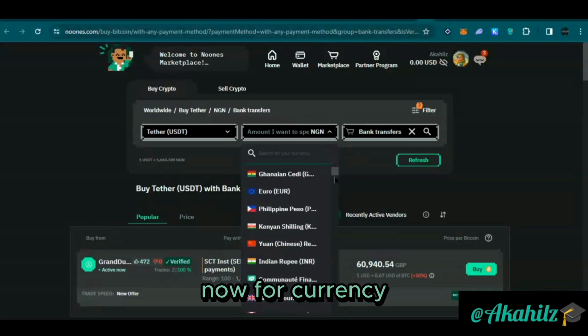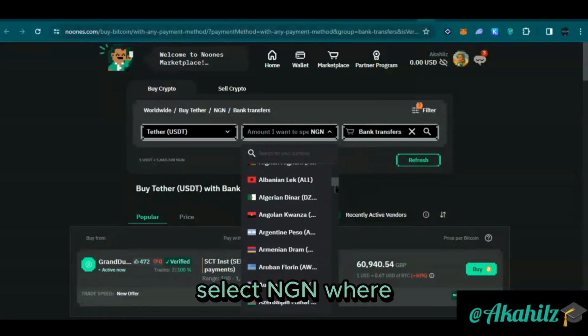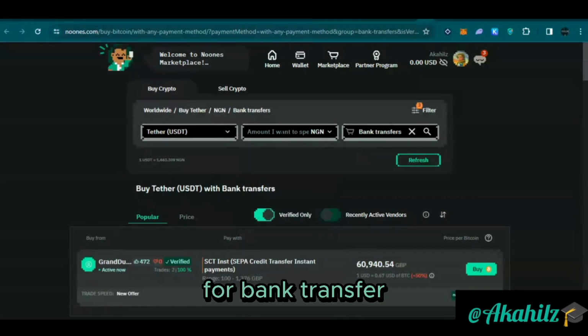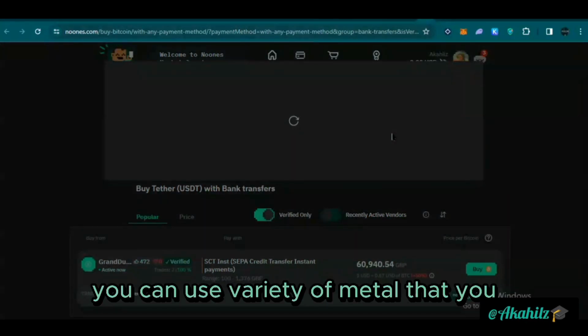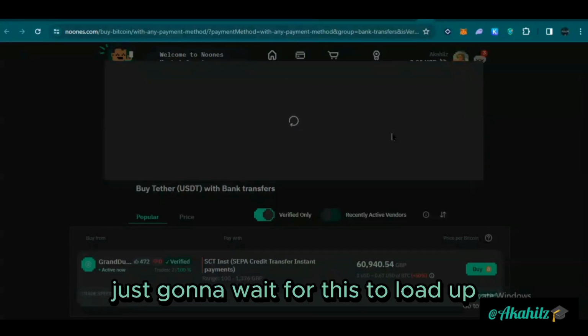Now for currency, since I'm in Nigeria, I'm just going to select NGN. But you can see there are loads of countries available and supported. For bank transfer, you can use a variety of methods that you find convenient. Just going to wait for this to load up.